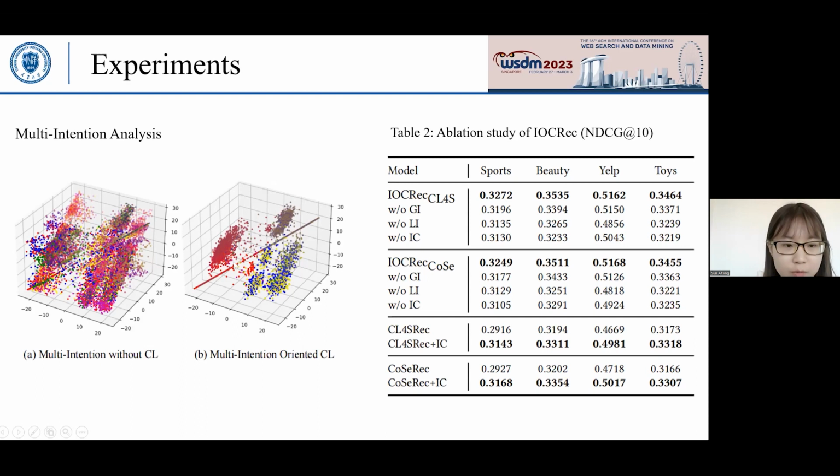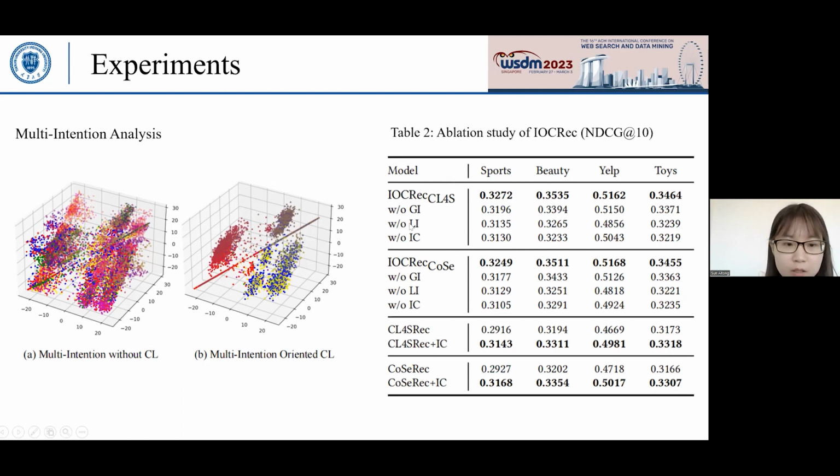This figure shows different colors represent different intentions. IOC-REC can better distinguish the main intention and other intentions for predicting the next item. Finally, this is the ablation study experiment. Table 2 reports the performance comparison between ILC-IEC and its three variants.